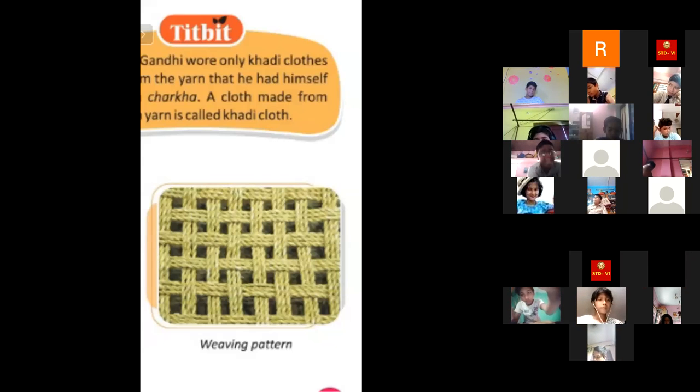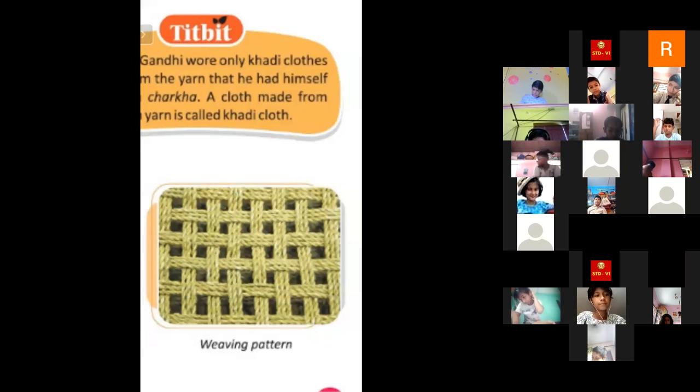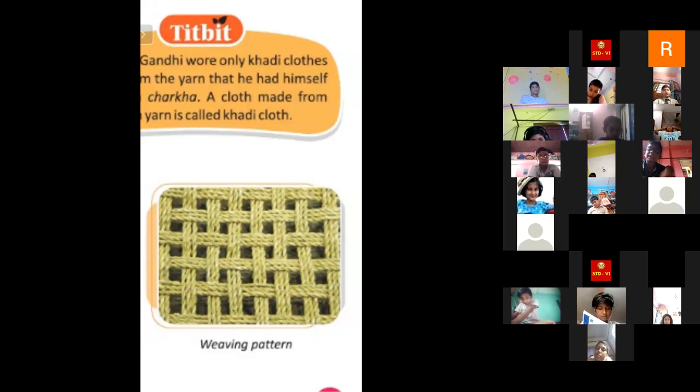This is how the threads are woven. Woven means this type of pattern, in a mat also. Yes, in mats these are large. If you just look at the mat, you don't need to use the magnifying glass. Sweaters, these types also. In sweaters you can see it. In a charpai also. So this is one kind of weaving pattern. Yes, Aryan.